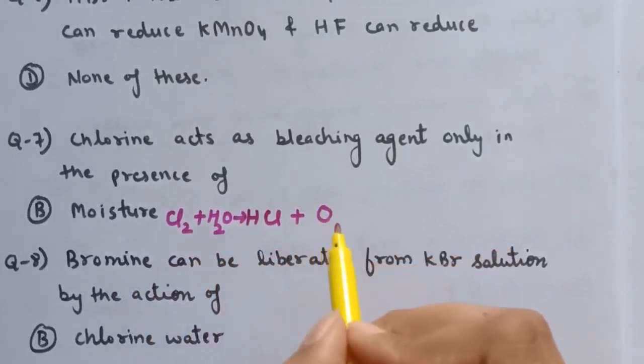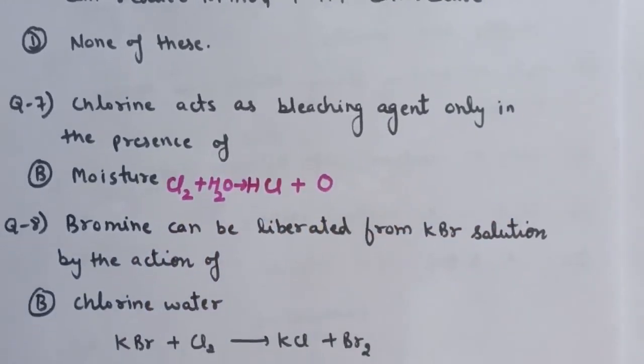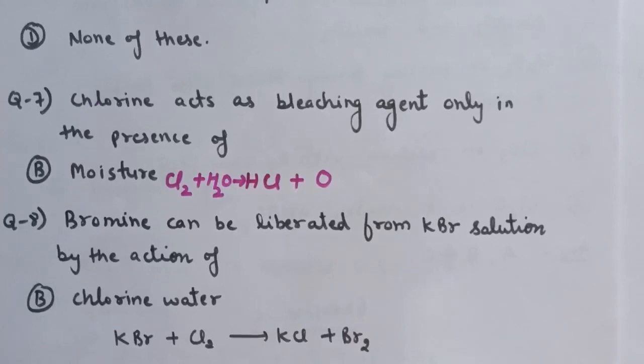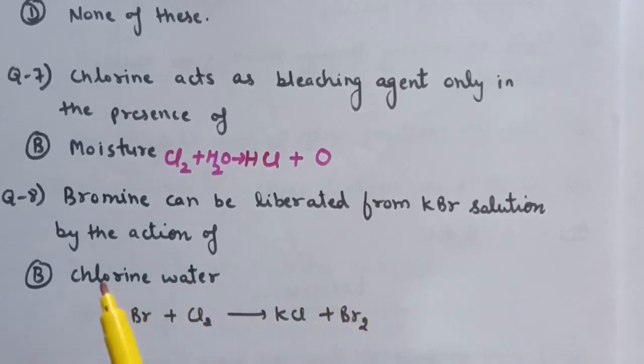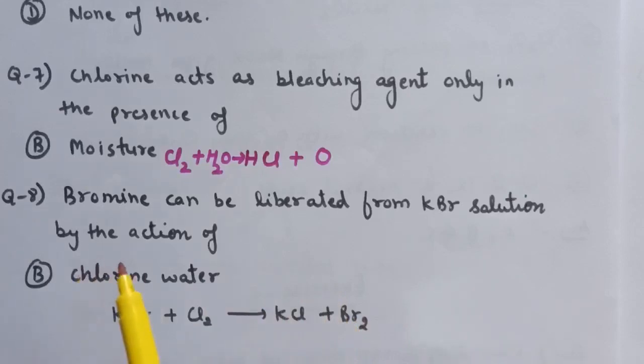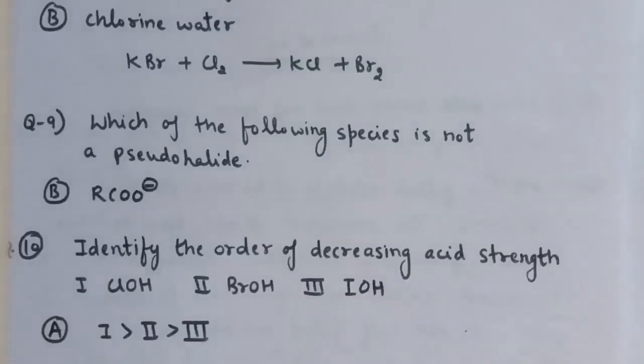for the bleaching action. Next question number 8 is, bromine can be liberated from KBr solution by the action of, and the answer is option number B, that is chlorine water. And here is the reaction, KBr plus Cl2 gives KCl plus Br2. So by treating with chlorine water, we are getting bromine. So for question number 8, option number B is correct.